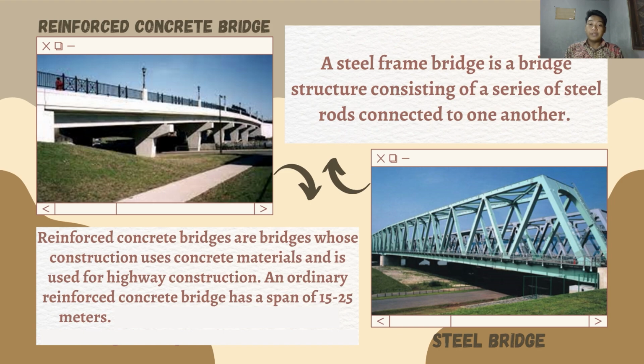Reinforced concrete bridge. Reinforced concrete bridges are bridges whose construction uses concrete material and is used for highway construction. An ordinary reinforced concrete bridge has a span of 5 to 25 meters. The reinforced bridge structure itself consists of superstructure, foundation, substructure, embankments, and bridge girders.